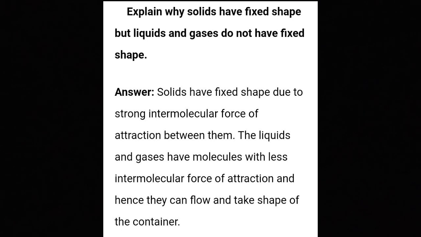Now moving to question number 2, explain why solids have fixed shape but liquids and gases do not have any fixed shape. This I have already discussed with you, that solids have definite shape and volume but liquids and gases have not. Solids have fixed shape due to strong intermolecular forces of attraction between them. Liquids and gases, on the other side, have less intermolecular forces of attraction. Why? Because the particles are placed very far away from each other, and hence they can flow and take the shape of any container in which they are placed. So this is the reason.